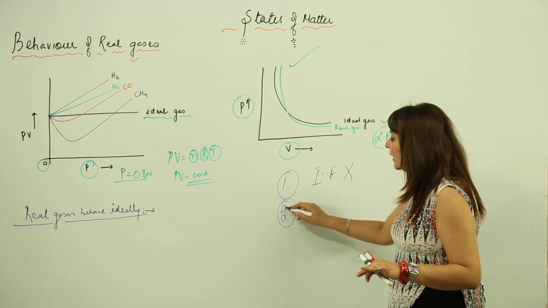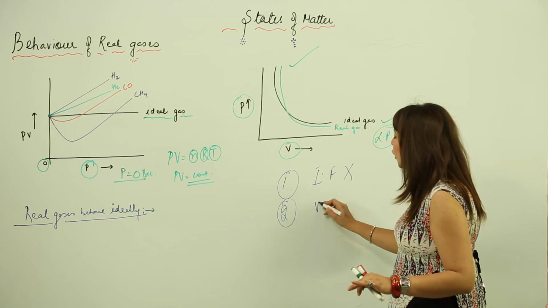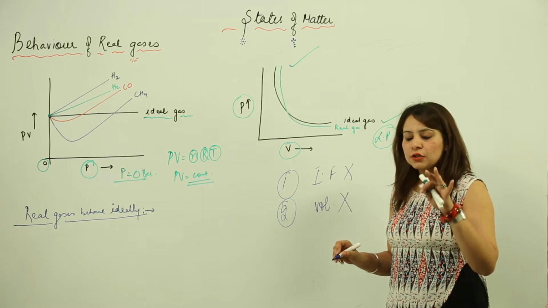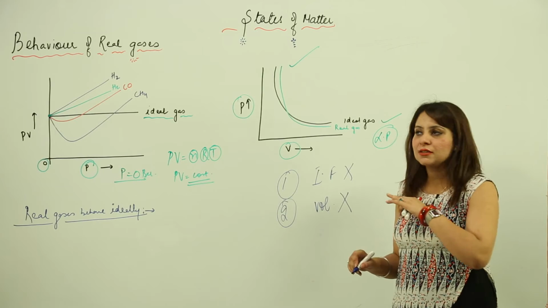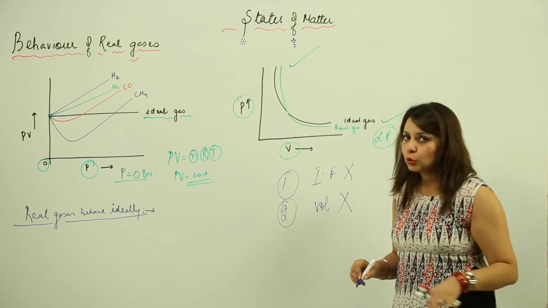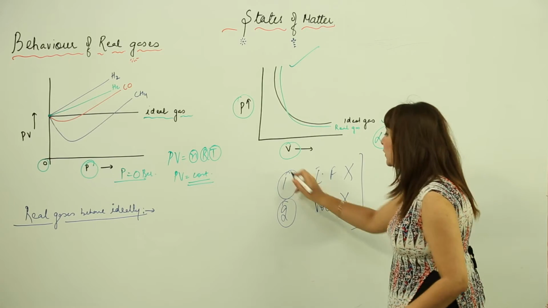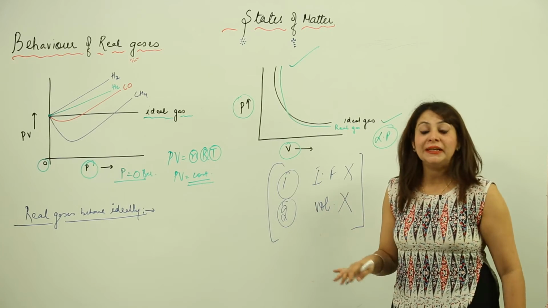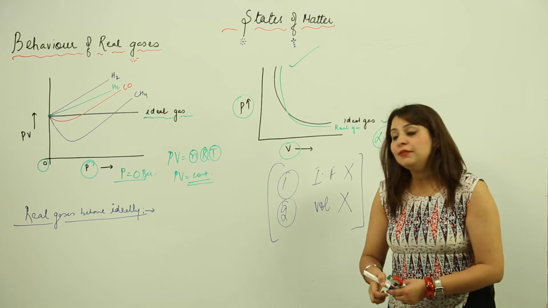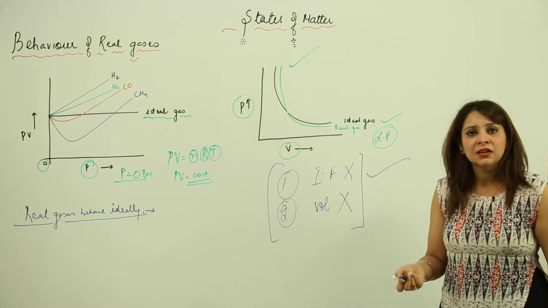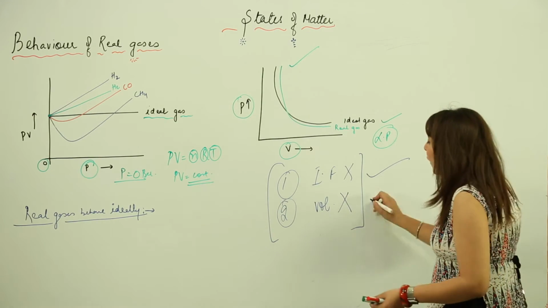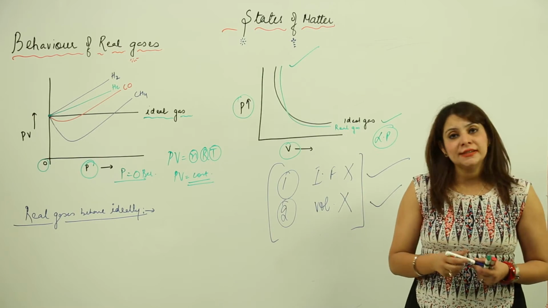And second, it says that the volume occupied by the gas molecules is almost nil, just zero volume as compared to the total volume occupied by the gas. So the ideal gas takes into account these two facts, but these are not obeyed by the real gas, because in reality we know that the forces exist. The forces might be low in strength, but still they exist, and likewise the volume cannot always be neglected.